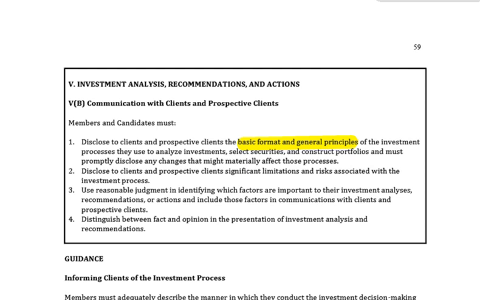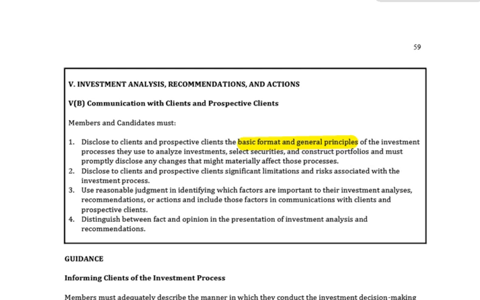Number 2, disclose to clients and prospective clients significant limitations and risks associated with the investment process, particularly to those types of clients that are not sophisticated within an investment approach. Number 3, use reasonable judgment in identifying which factors are important to the investment analysis, recommendations, or actions, and include those in communications with clients and prospective clients. In other words, what is important for the process. And number 4, distinguish between fact and opinion in the presentation of investment analysis and recommendations. So tell the clients, this is my opinion. These are facts, these are my opinions.